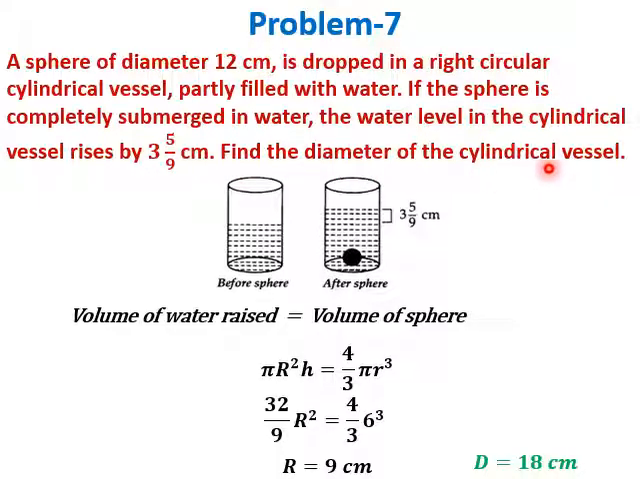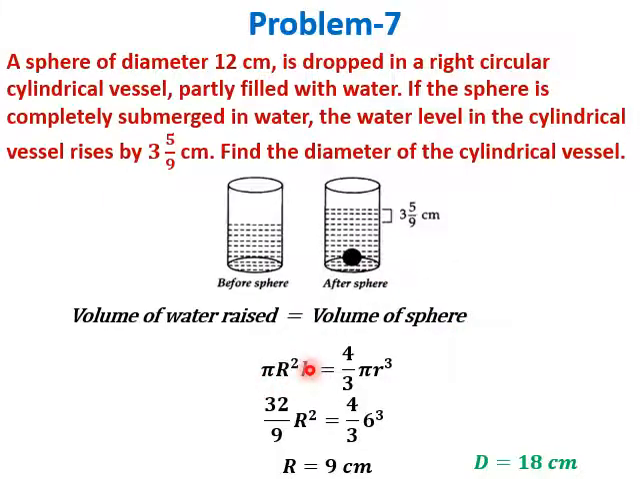We need to find the diameter of the cylindrical vessel. So this is before the sphere is put. Once we put the sphere, because a sphere is added in this water, water will rise by this 32 by 9 centimeter. We need to find the diameter of the cylindrical vessel. So the volume of the water raised is equal to volume of sphere.